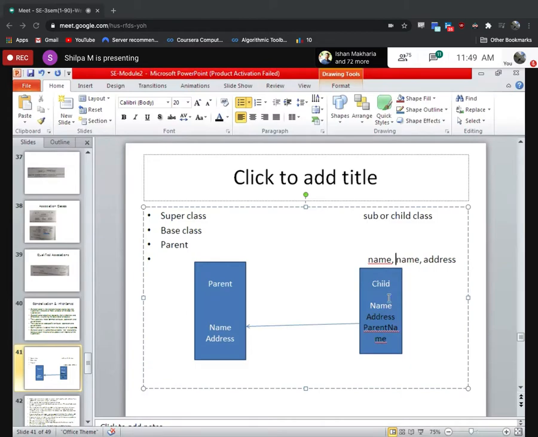Now you might ask me, ma'am, what is the other name and what is the other address? So this name is the child name. The other two attributes here, name and address, are derived from its parent class, that is this parent here.